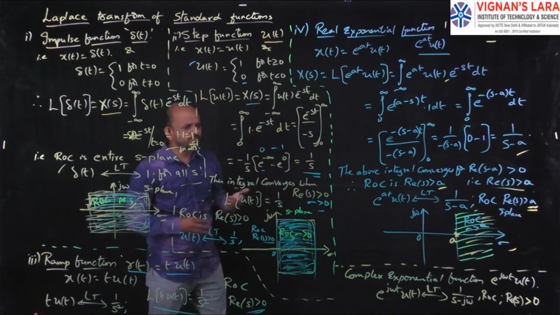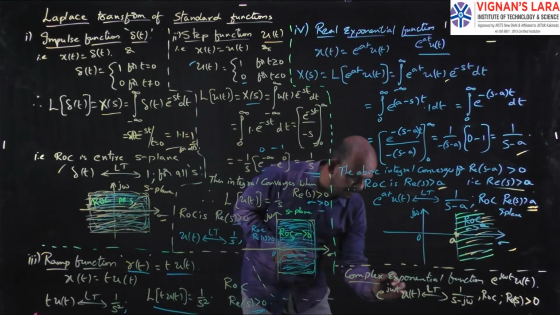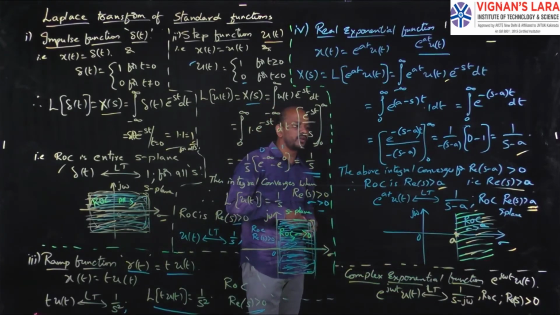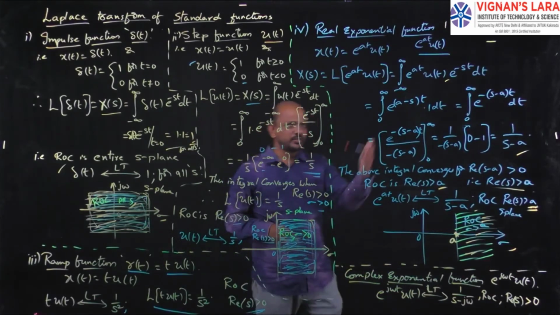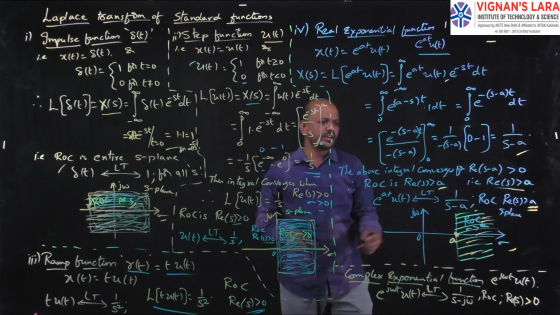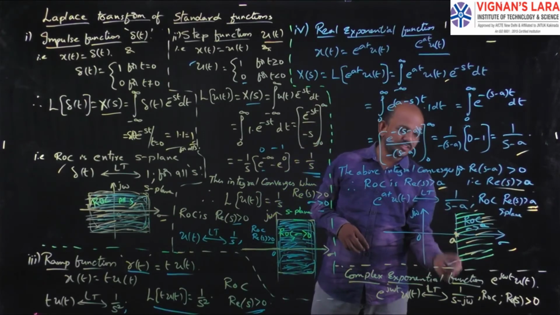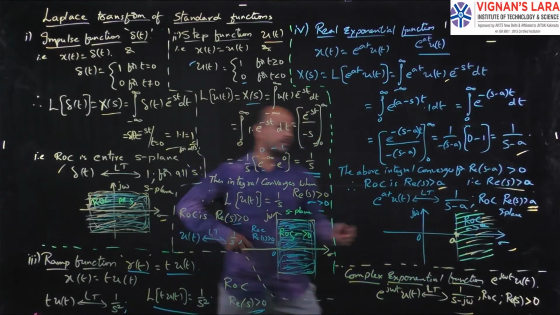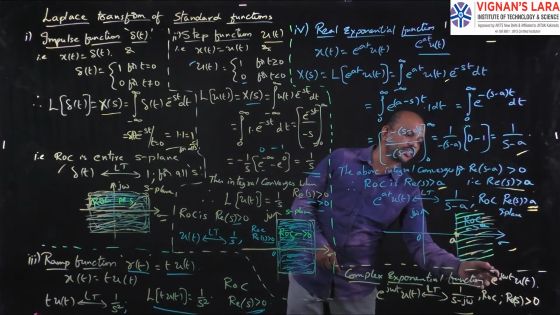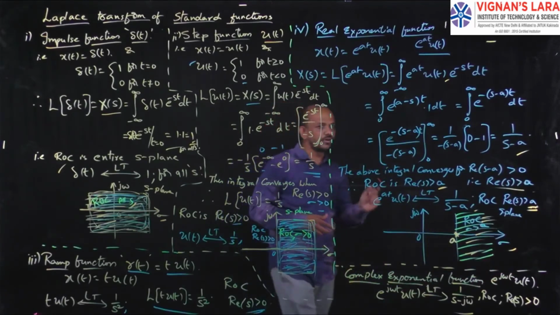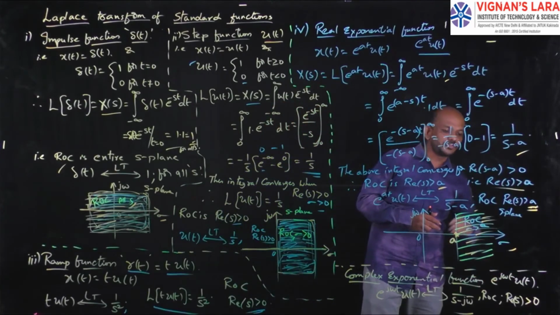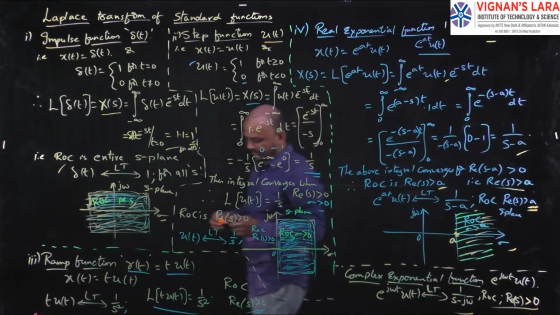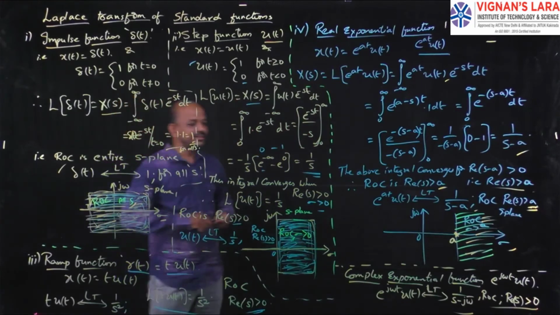If you go for the complex exponential function, e power j omega t into u of t, the procedure is the same. For the real exponent we got 1 by s minus a. For the complex exponential I will get 1 by s minus j omega. Here also I am using u of t, which is a right sided signal, so the real part of s should be greater than 0.